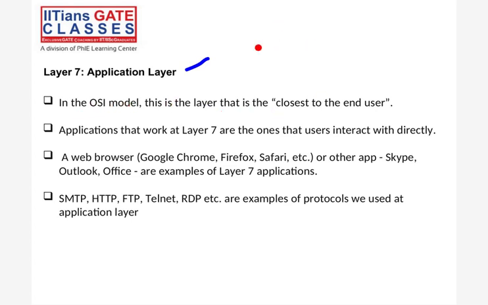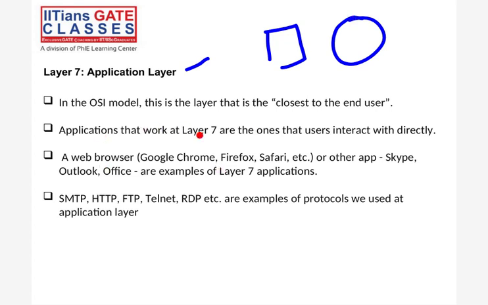And whatever the programming of the web browser, the session layer or presentation layer is also inbuilt. What I'm saying is, whatever code is required for the presentation or session layer, meaning for encrypting or decrypting or for session management, is already inbuilt, a part of the browser, or of your Skype or any other application. So applications that work at layer 7 are the ones that the user interacts with directly. You know that, for example, your Google Chrome, Firefox, Safari, right?